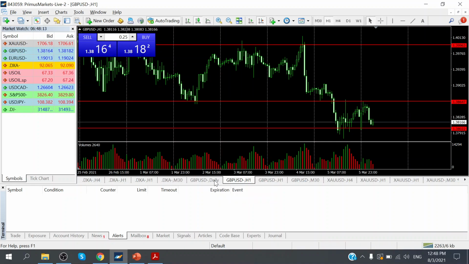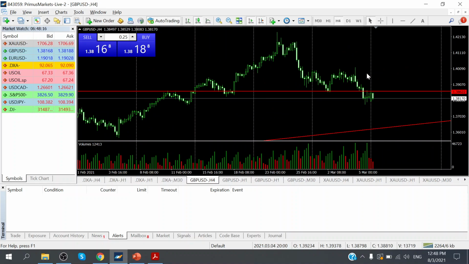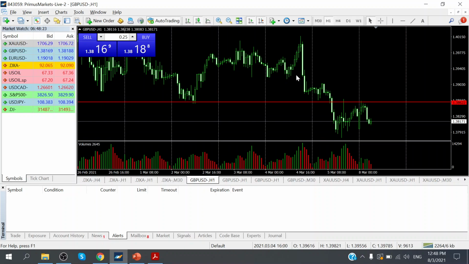Currently markets have gone a bit quiet for the UK pound. It is still on a bearish tone, so we will have a look and see later on, towards about 2 to 5 p.m. local Malaysia time, and another session will be about 7 to 10 p.m. local Malaysia time, to decide where the market direction will lead for today.